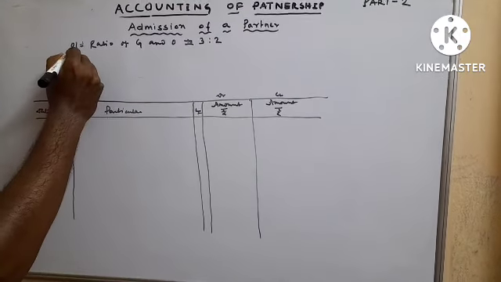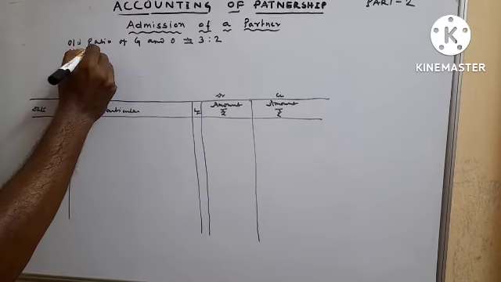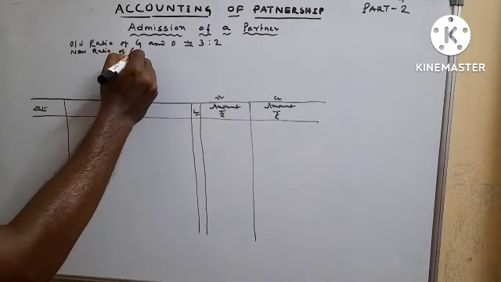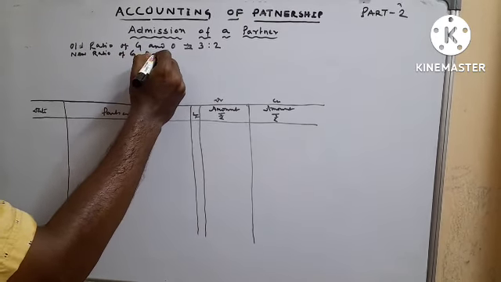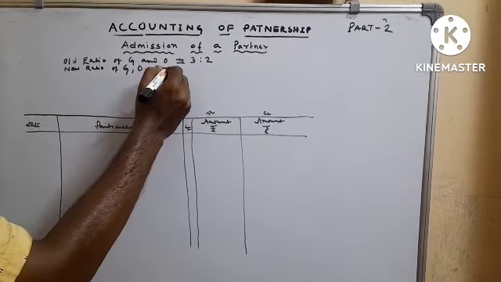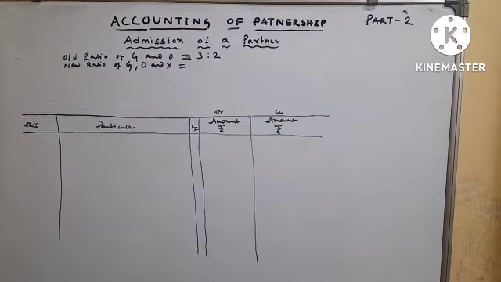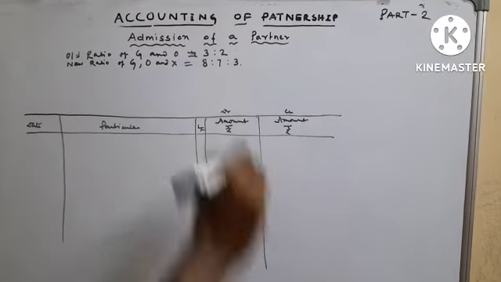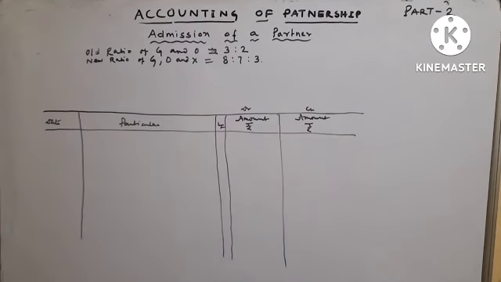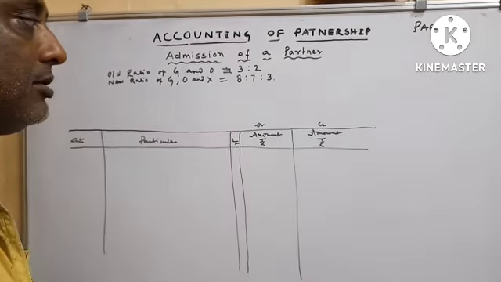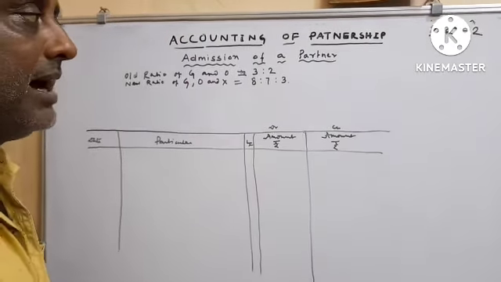Now new ratio of G, O and X. How much given in question? It is given in question 8:7:3. Now we have to find out what? We have to find out sacrificing ratio. Sacrificing ratio equals to what? Old ratio minus new ratio.